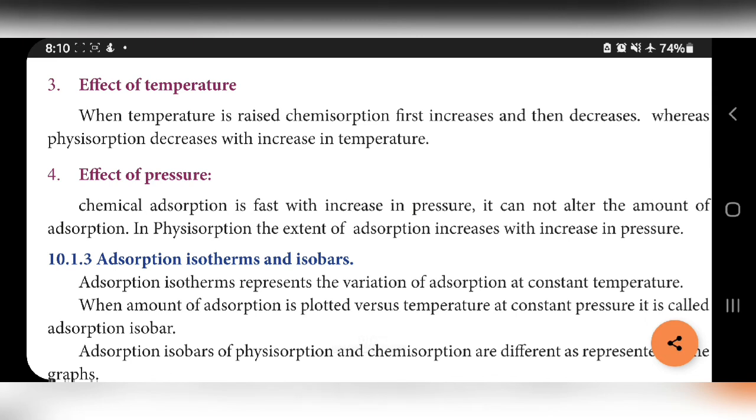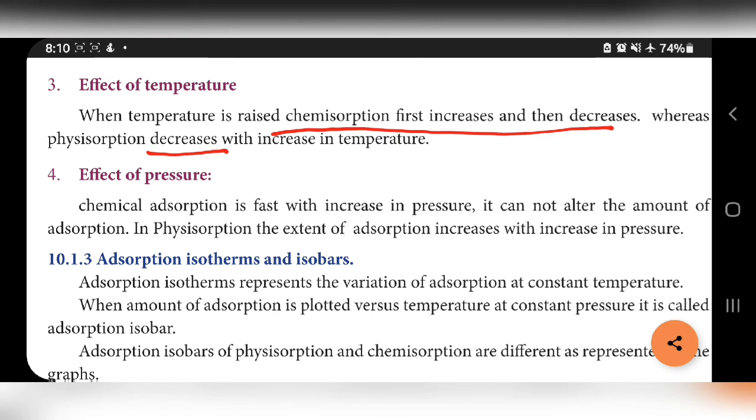Third point, effect of temperature. When temperature increases, already we learned in our difference between question, chemisorption first increases and then decreases. This is chemisorption. Physisorption decreases. Physical adsorption decreases with increasing temperature.